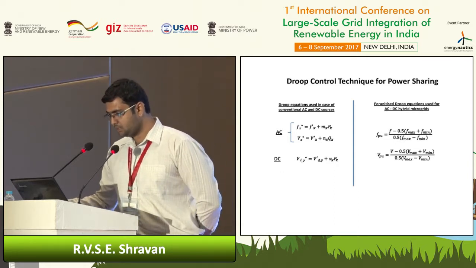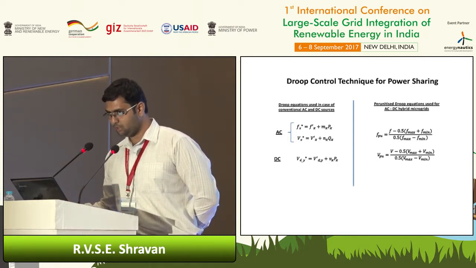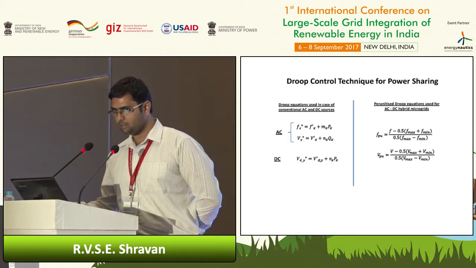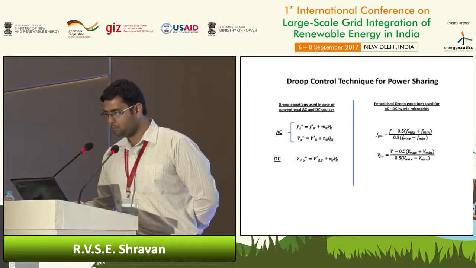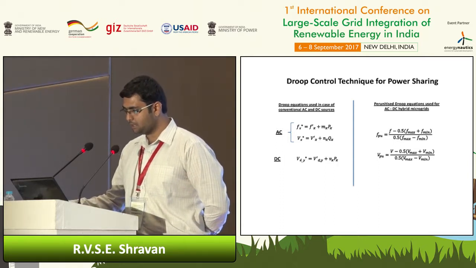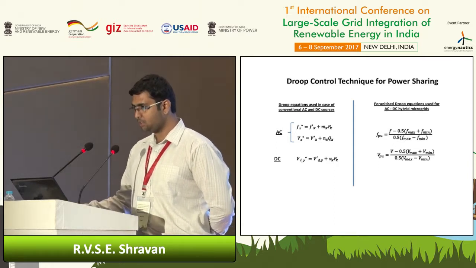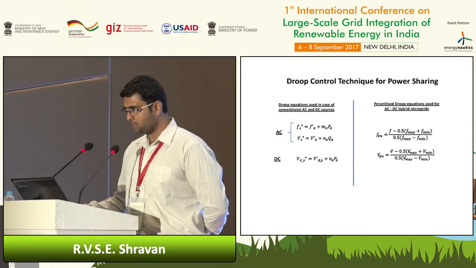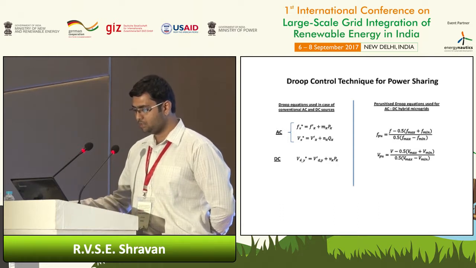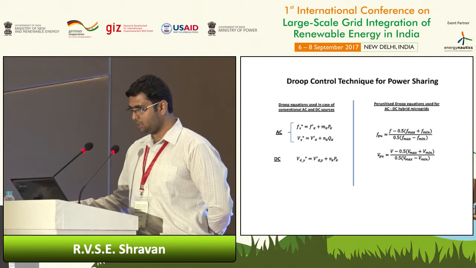So we normalize them and bring them onto a common platform, and the error, or the difference between these two normalized values, can be given to a controller, and the amount of power flow can be found out. This amount of power should be made to flow from one subgrid to the other through the interlinking converter, which is the bridge for the two subgrids. So we need to control that accordingly.